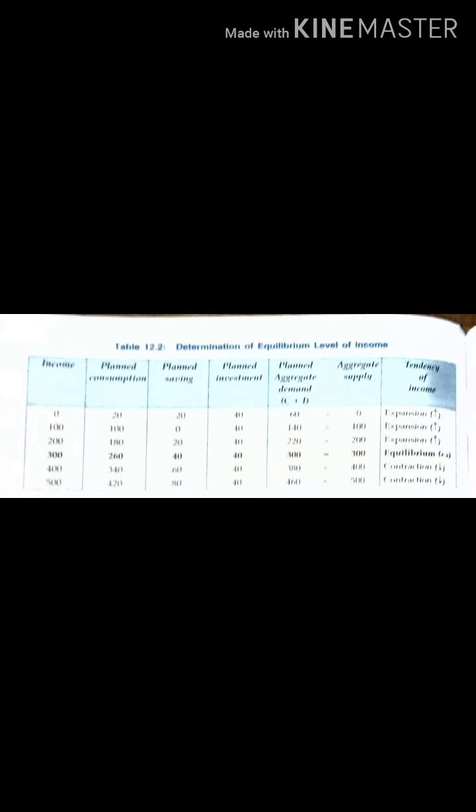Why? Then the consumer will be left with less purchasing power, and if they have less purchasing power, they will not be able to purchase in the market. Same with the last case, again the situation is the same, that is, my supply is more than demand. So what will happen? Again the income will tend to contract. Why? Because we want a reduction of purchasing power in consumers' hands, so that the supply is balanced. Fine. So there will be a contraction, reduction.